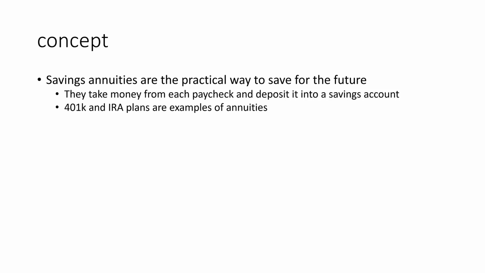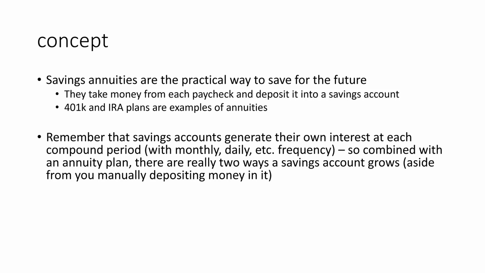Not a lot of us can just deposit large sums of money into a savings account at any given time. So typically, you subscribe to some kind of retirement plan, like a 401k or an IRA plan. Those are examples of annuities. What they do is they take money from each paycheck that you get, and then they deposit that specific amount of money into your savings account. And remember that savings accounts generate their own interest with compound interest, whether that's monthly or daily. Those are probably the two most popular ones with banks nowadays.